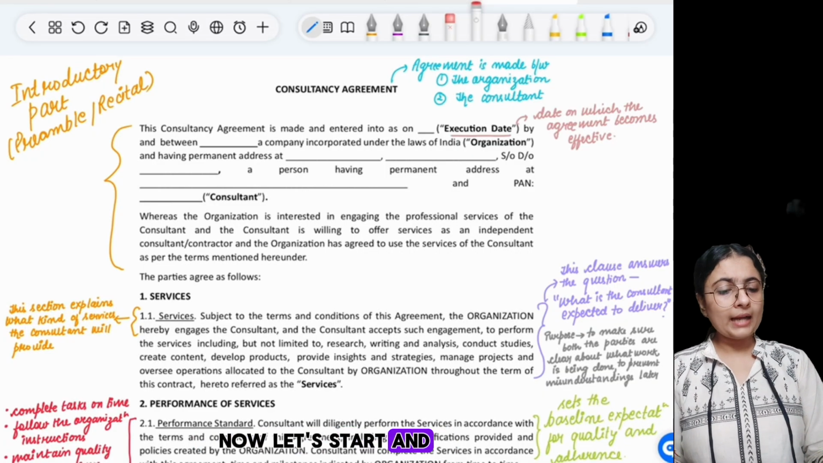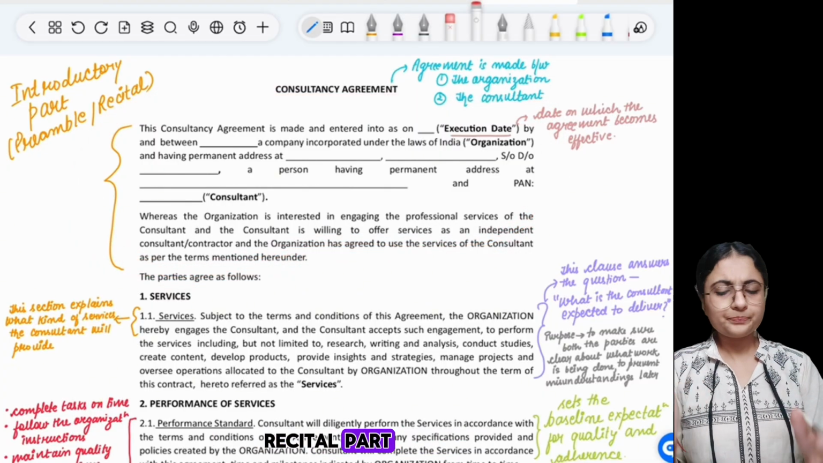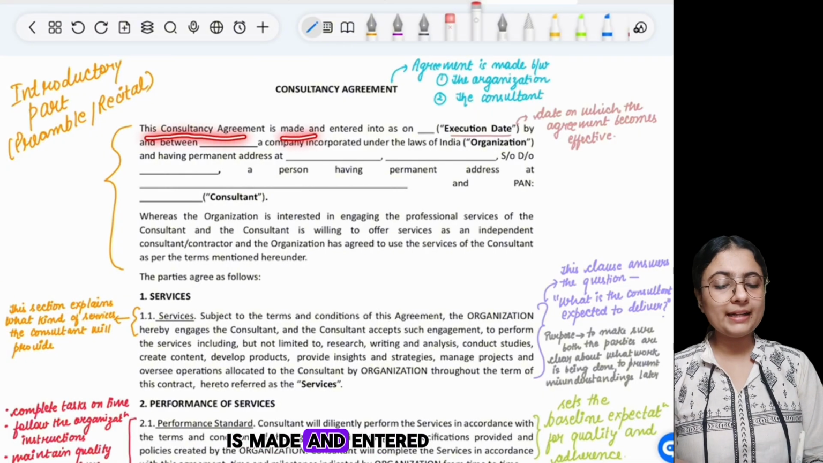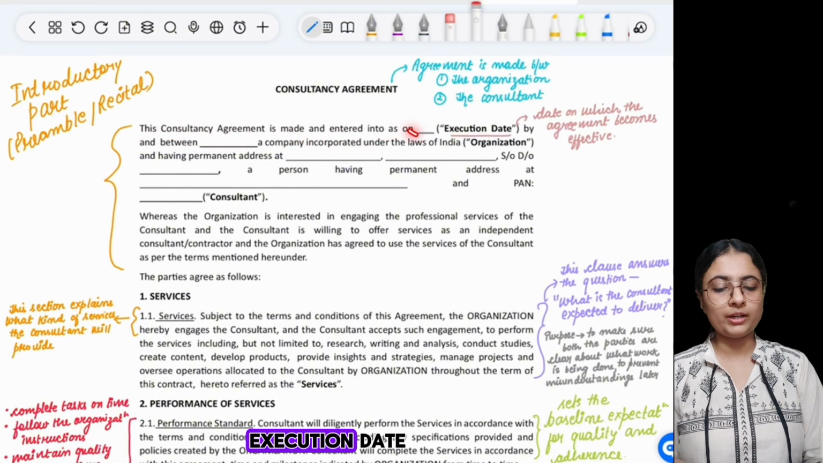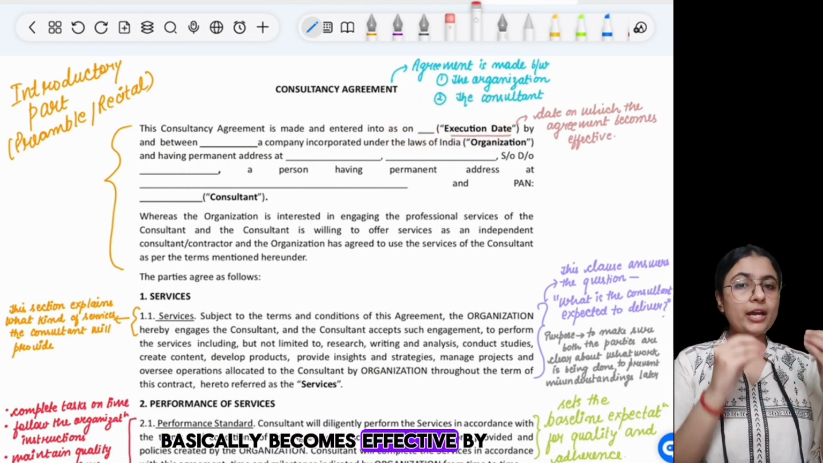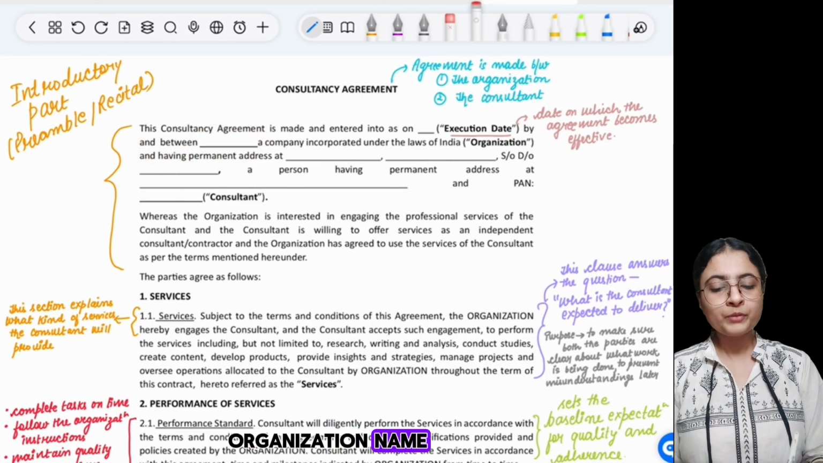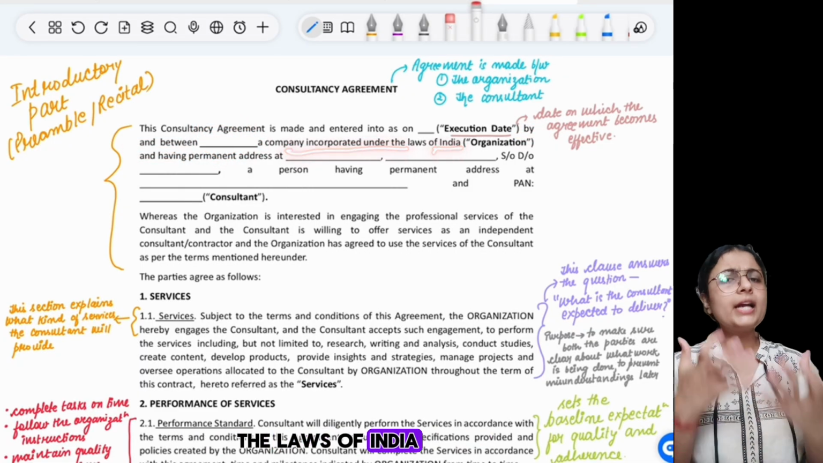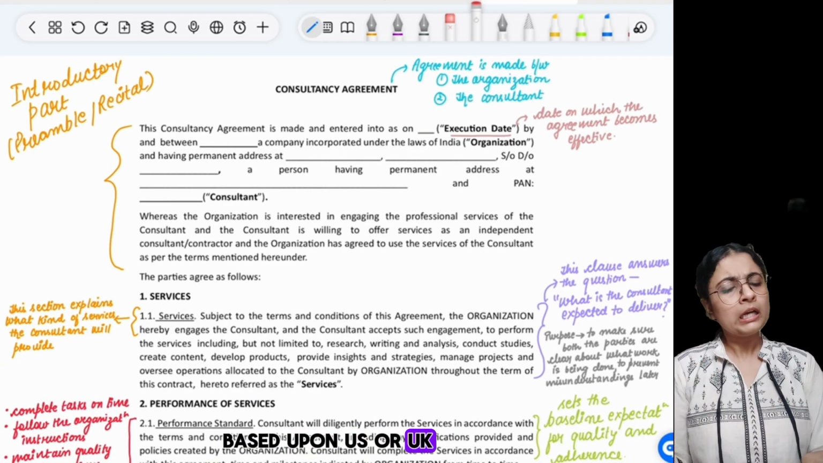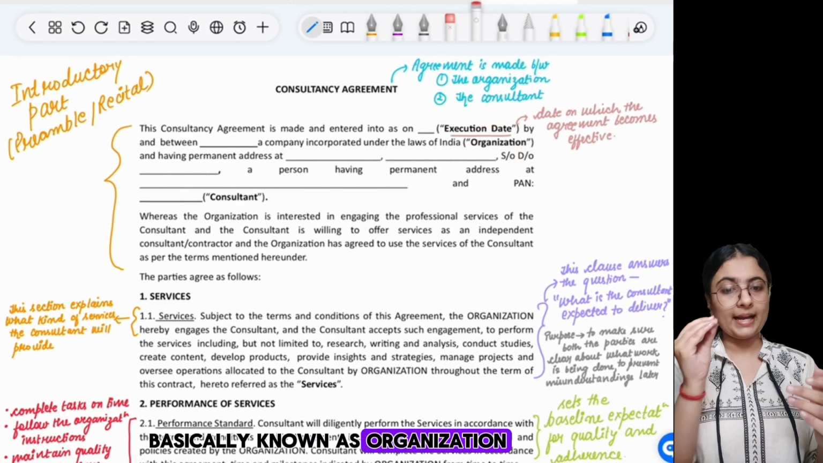Now let's start and understand its introductory part, or we can say the preamble and the recital part. Let's have a read. This consultancy agreement is made and entered into on the execution date. Here we will write the date on which this agreement becomes effective. By and between party one, the organization name, a company incorporated under the laws of India. If the company is based in the US or UK, we will write accordingly. Here the company will be known as organization.